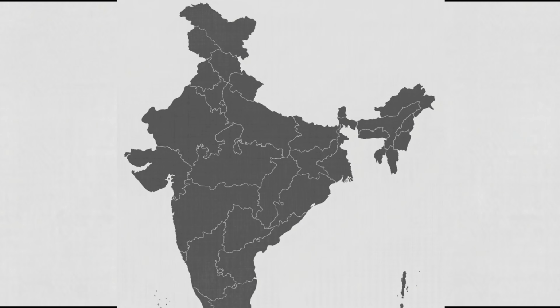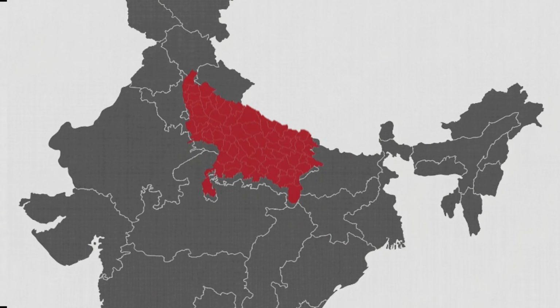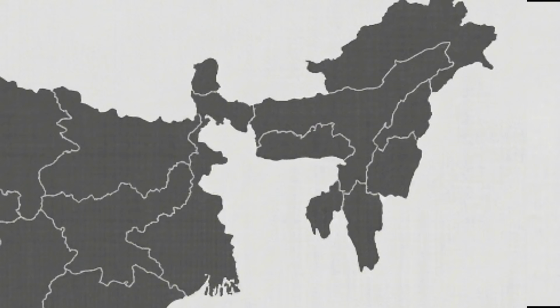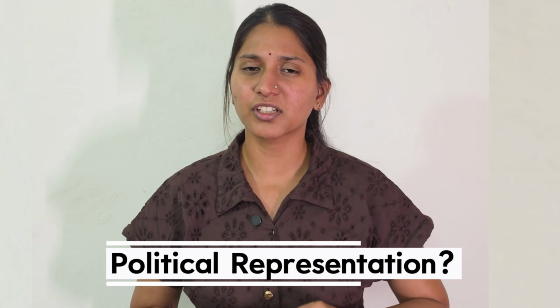The Indian geography is not equal. Some states are massive, whereas some states are very small. Some have huge populations, whereas some have much less. But how do all these factors influence the political representation in the parliament? To understand this, let's see how the Indian parliament works.